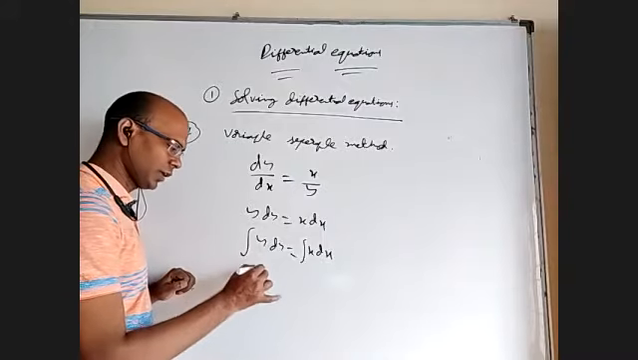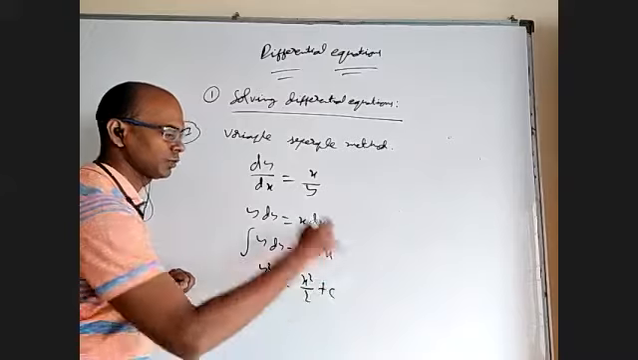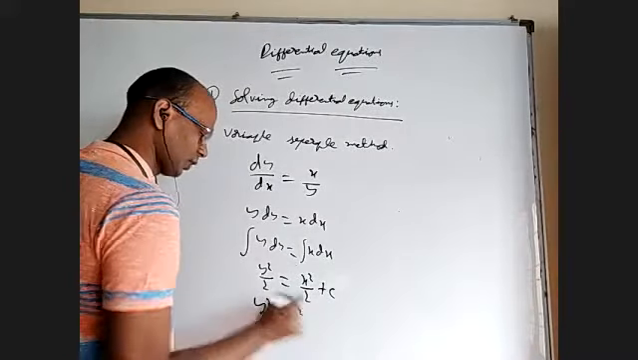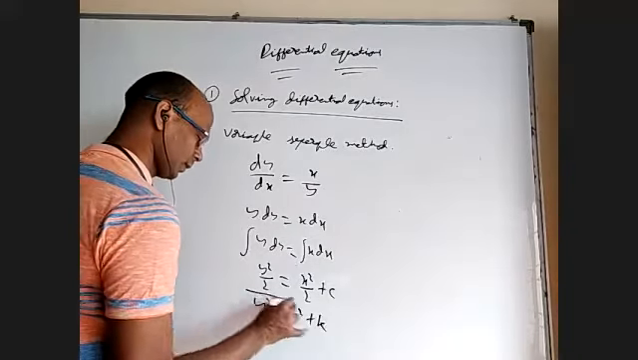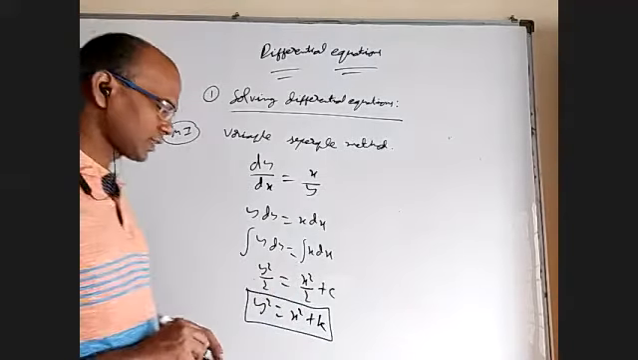What is the integral of y? y square by 2. What is the integral of x? x square by 2 plus c. C can be anything. If I multiply by 2, you will get x square plus 2c, but 2c is also a constant. I can call it as k. So y square equal to x square plus k.